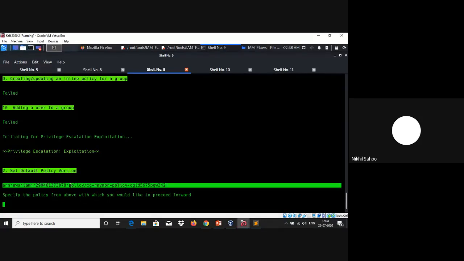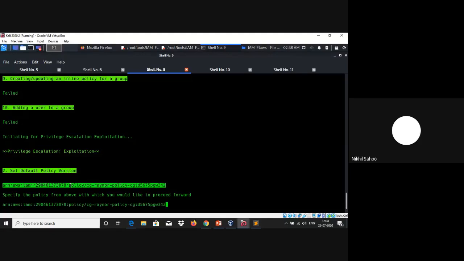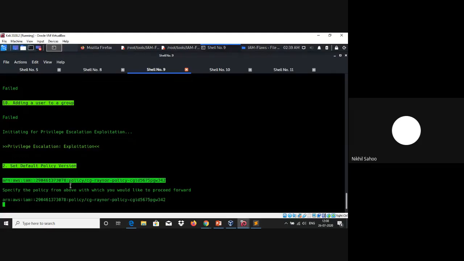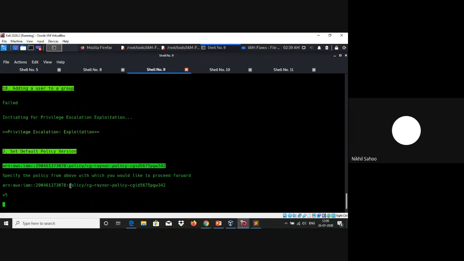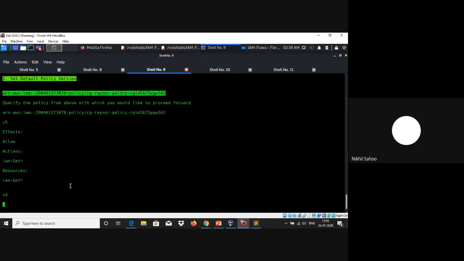As of now we only have one policy, so let's copy this whole ARN and paste it here itself. Once we do that, it should give us the permissions of all the versions that are associated with that particular policy. This might take some time.